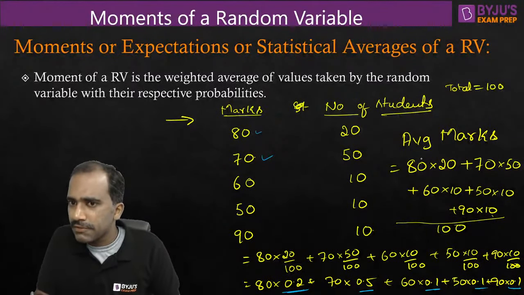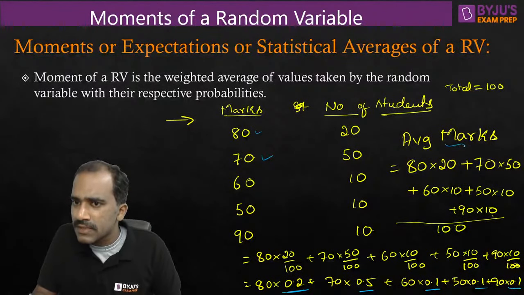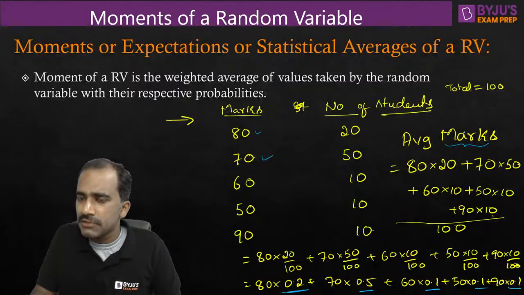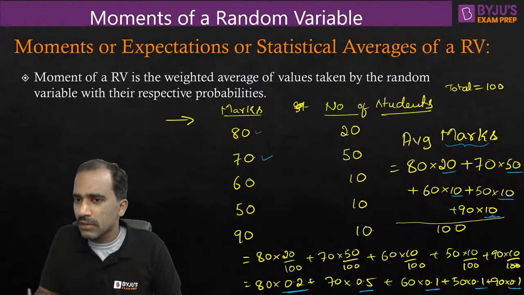So in statistics, what we are doing is multiplying whatever parameter we want to average. Here, marks is the parameter that we want to average. Whatever parameter we want to average, we multiply it with its weights or statistics, and divide by the total number.